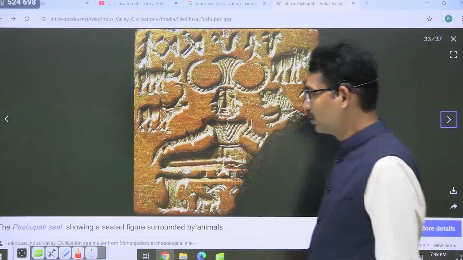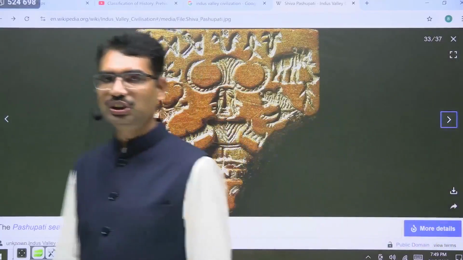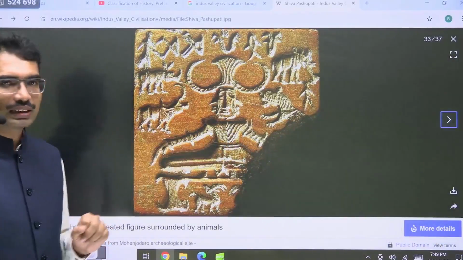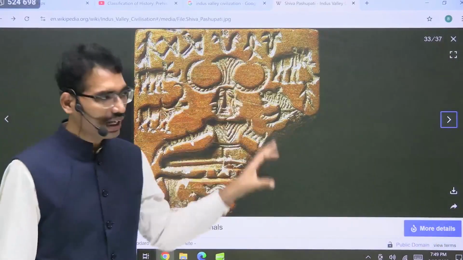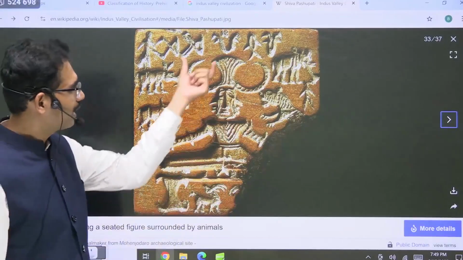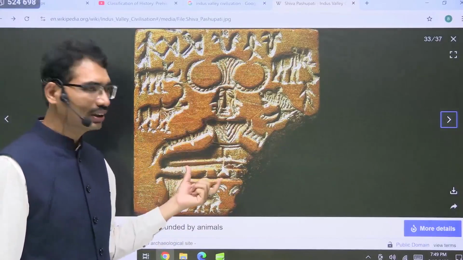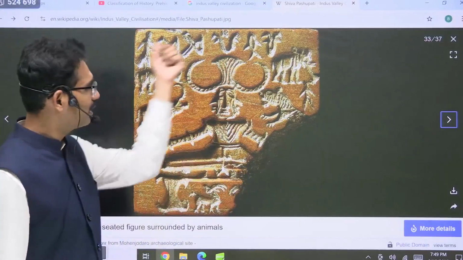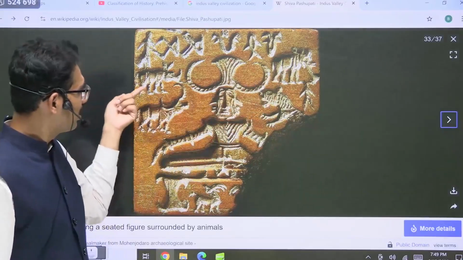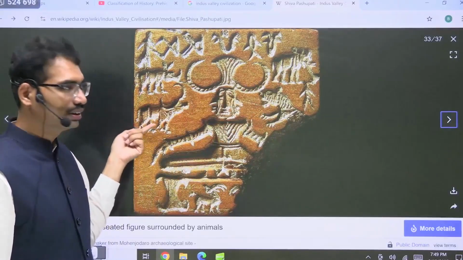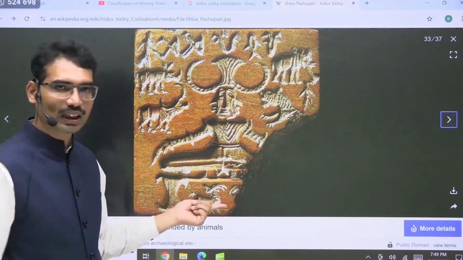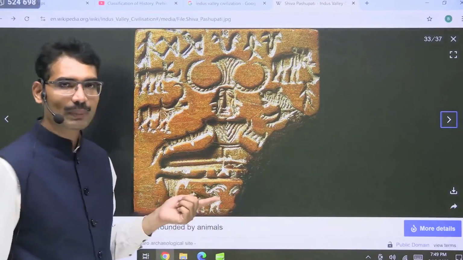Now you see, as if Shiva is sitting in a yogic posture. That's why John Marshall considered this seal a proto-Shiva seal. You can see this figure with horns sitting in a yogic posture, surrounded by animals: tiger, elephant, rhinoceros, and buffalo, and some deer also near the person.